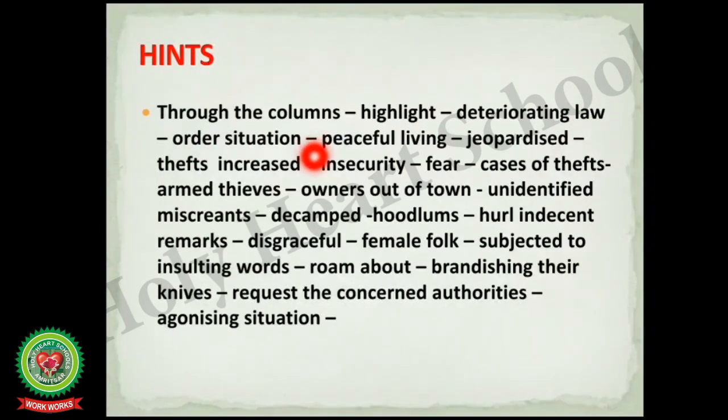Now students, what happens, like what are the problems that the people are facing? So it can be like peaceful living of the people has been jeopardized. Now students, what kind of incidents are there? Thefts increased, insecurity, fear, cases of thefts. Now students, you can tell the experience or any incident also that took place in your locality.